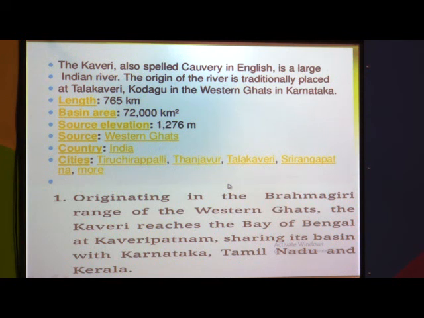The length of the Kaveri river is 765 kilometer and it originates in the Brahmagiri range of the Western Ghats. The Kaveri reaches the Bay of Bengal at Kaveri Pattanam and shares the basin with Karnataka, Tamil Nadu and Kerala. This Kaveri river flows through 3 states, with its origin in the Western Ghats of Karnataka, flowing through Karnataka, Kerala and Tamil Nadu, and lastly it discharges in the Bay of Bengal.